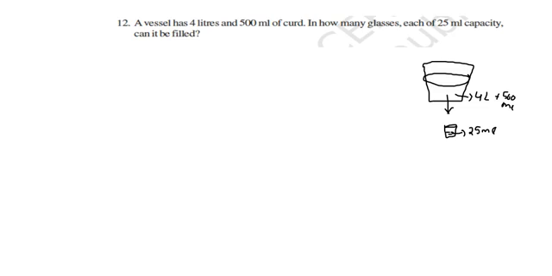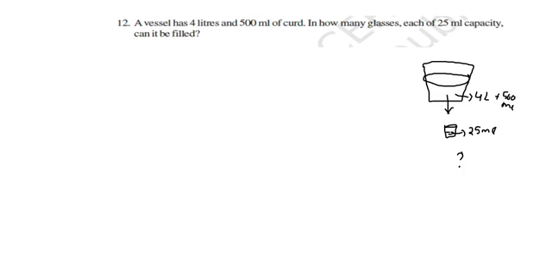In other words, in how many glasses each of 25 milliliter capacity can it be filled? So that is the question.